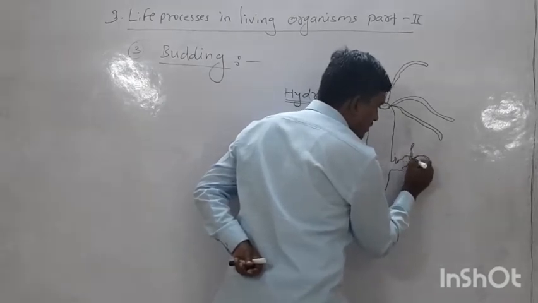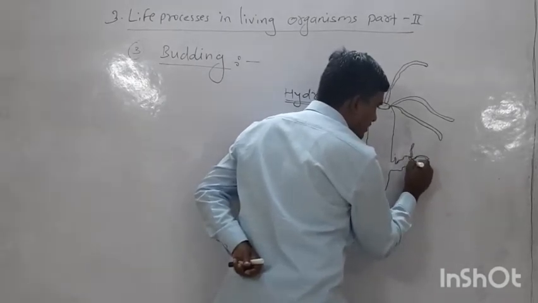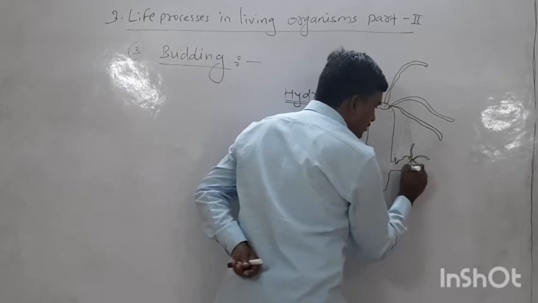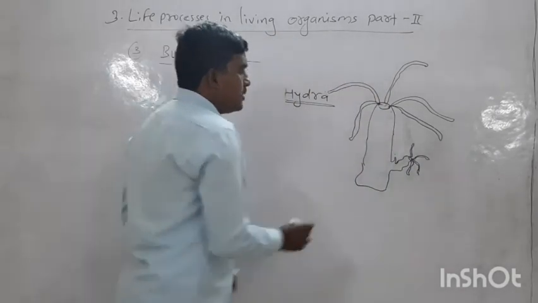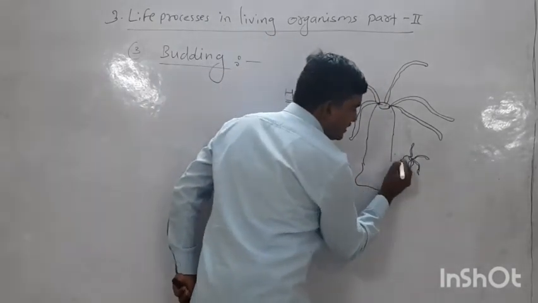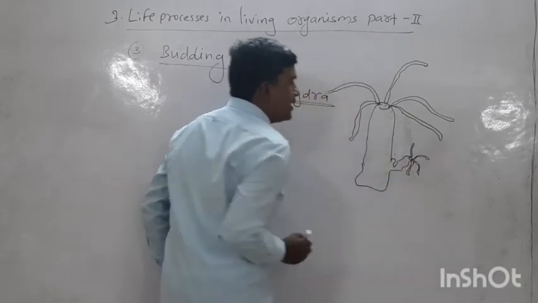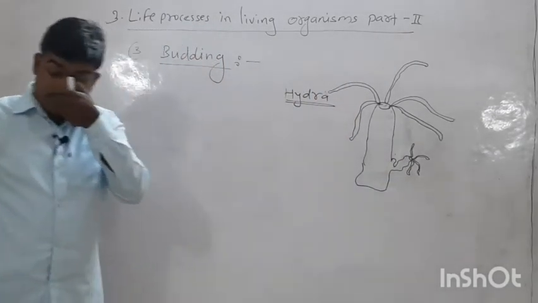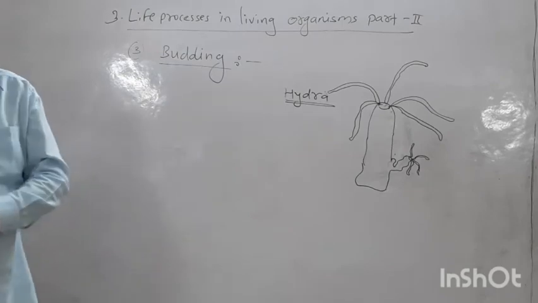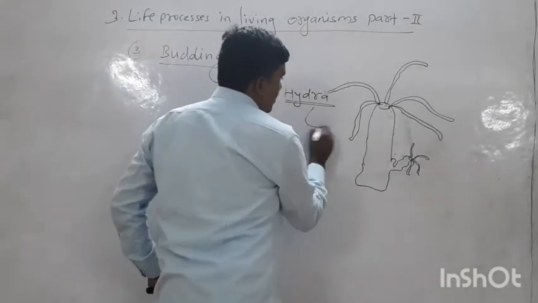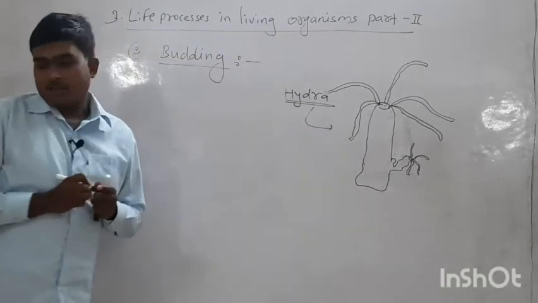This is a small bud, an outgrowth formed on the dermal layer, the dermal cell of a hydra. So this is an organism called hydra.